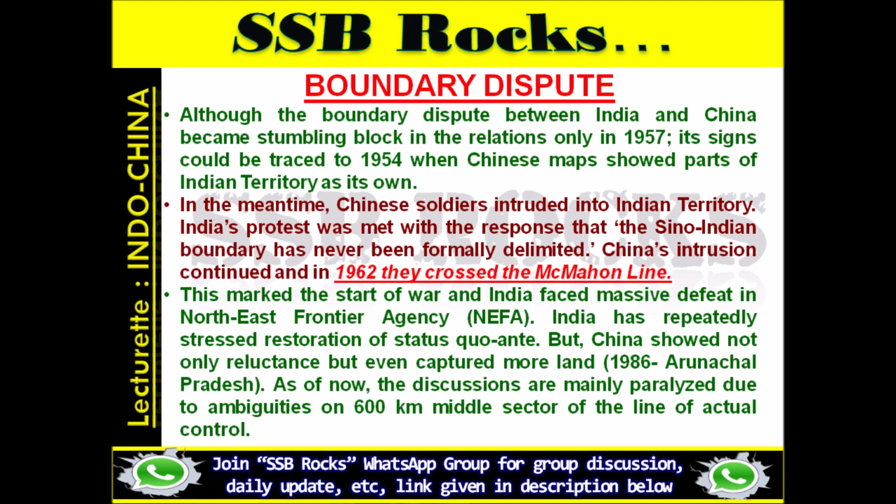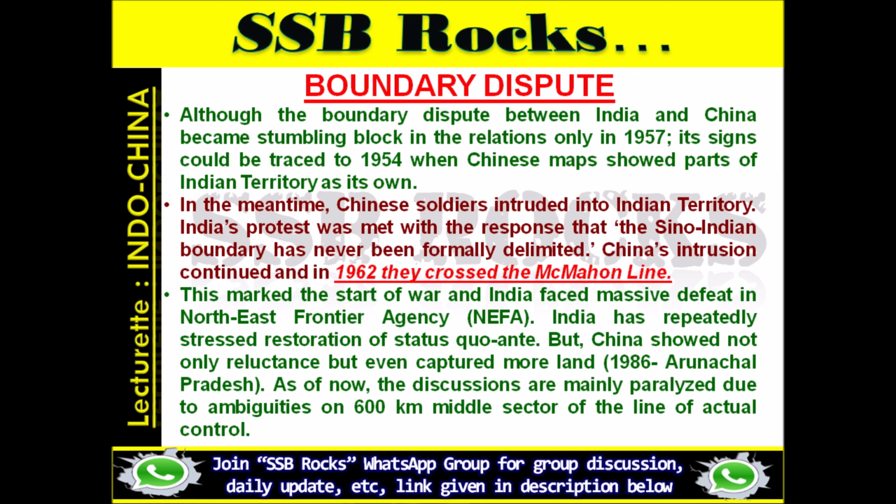China's intrusion continued, and in 1962 they crossed the McMahon line. This marked the start of war, and India faced massive defeat in the North-East Frontier Agency (NEFA). India has repeatedly stressed restoration of status quo ante. But China showed not only reluctance but even captured more land of Arunachal Pradesh in 1986. As of now, the discussions are mainly paralyzed due to ambiguities on the 600 km middle sector of the line of actual control.